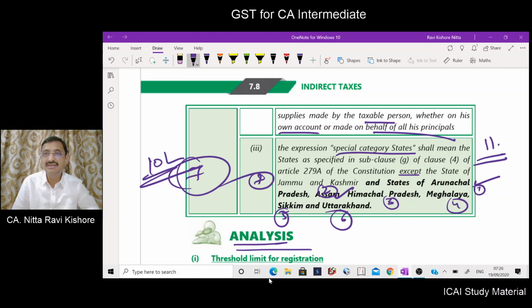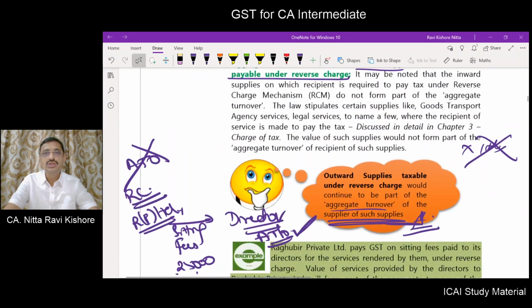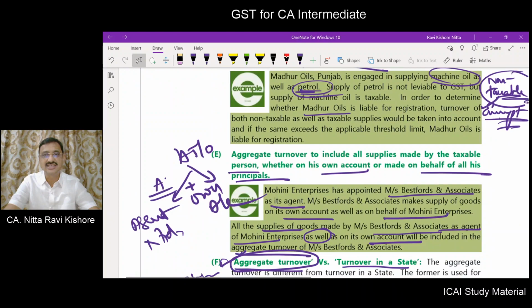Means what will be the remaining number of states? Remaining number of states are 4. So 4 will be special category states wherein the threshold limits are specified. Okay, right. Now we will continue with our analysis part as far as section 22 registration is concerned.